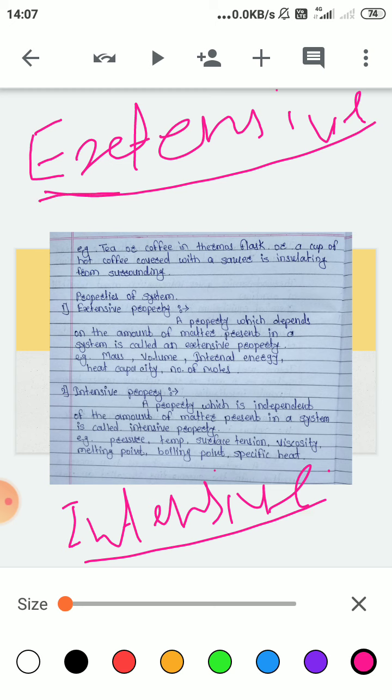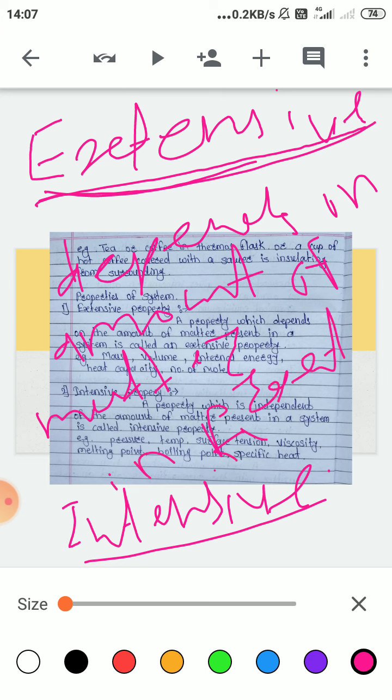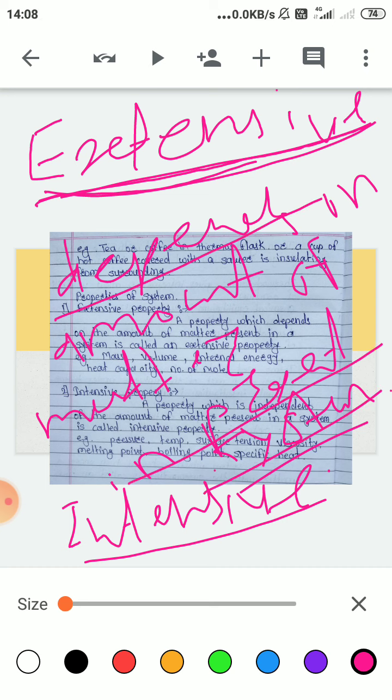Extensive properties are the properties which depend on the amount of matter present in a system. Such properties are called extensive properties. And opposite to this, a property which is independent of the amount of matter present in a system is called an intensive property.